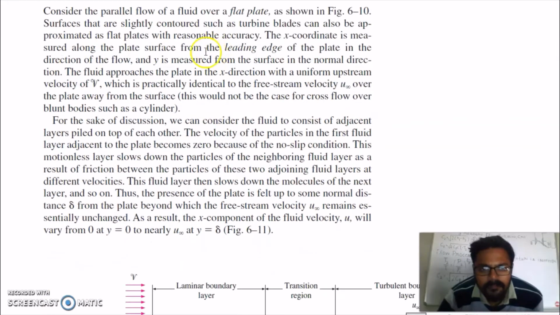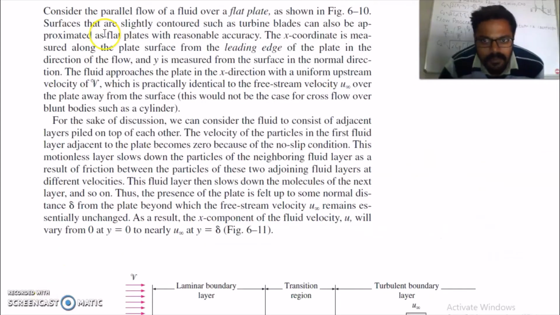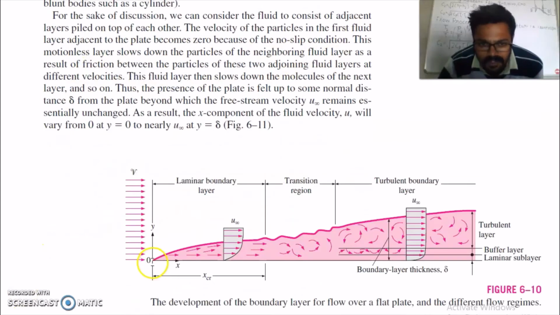Velocity boundary layer. Consider the parallel flow of fluid over a flat plate. So this is your flat plate here, and the fluid is flowing parallel to this plate with the velocity V. Turbine blades can also be approximated as flat plates with reasonable accuracy. The x-coordinate is measured along the plate surface from the leading edge of the plate in the direction of the flow. This is your leading edge of the plate and this is the x direction.